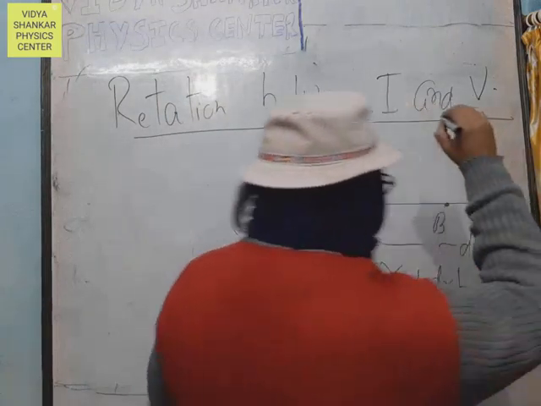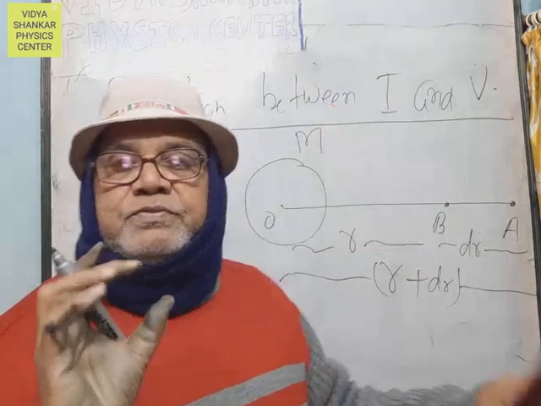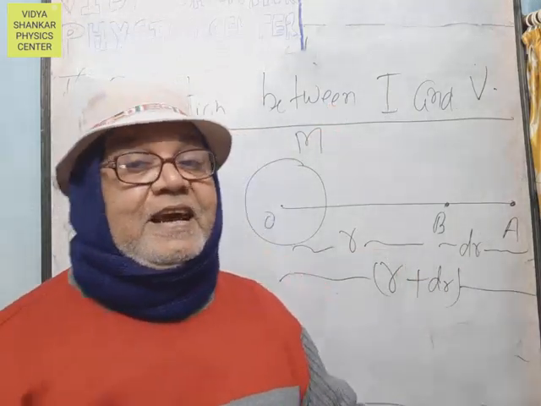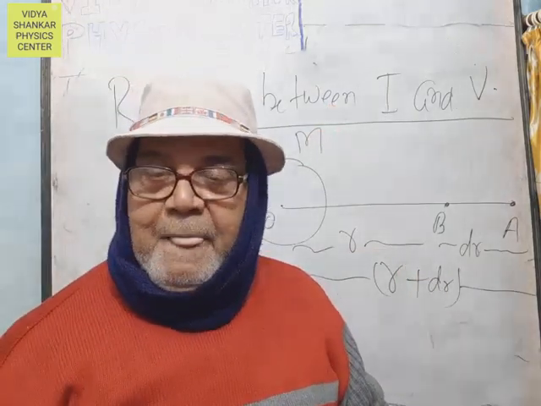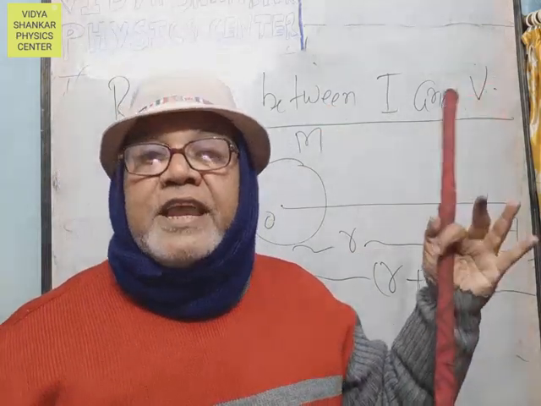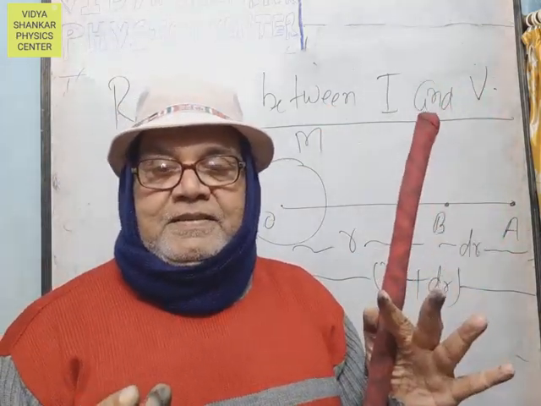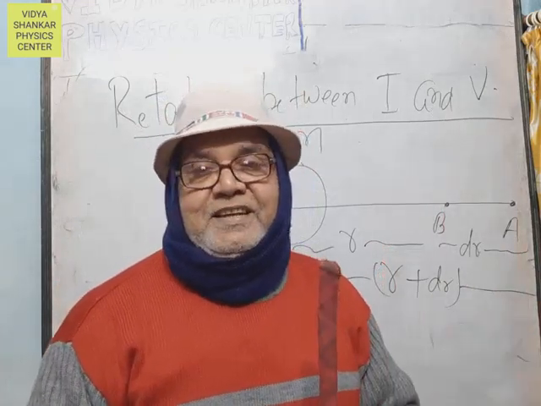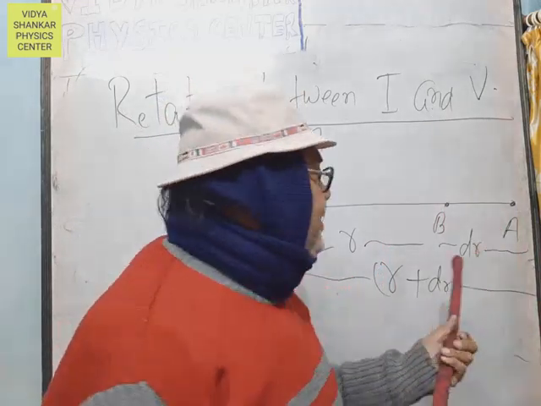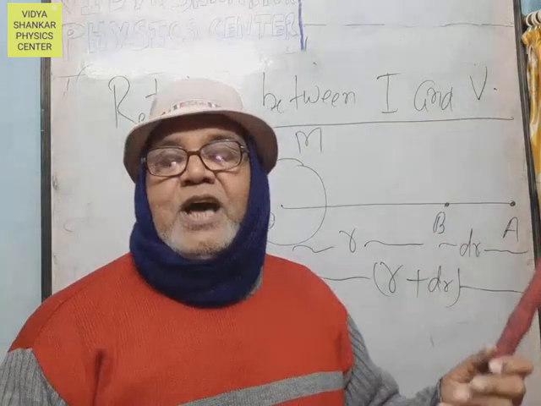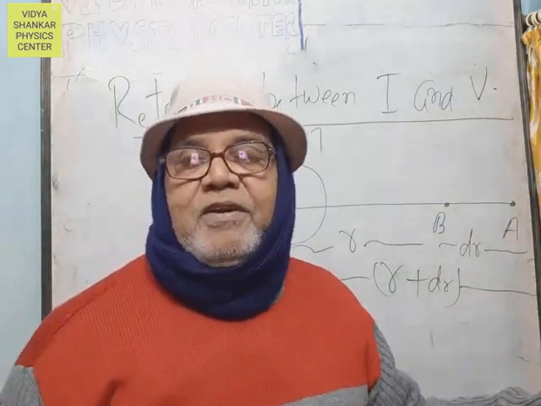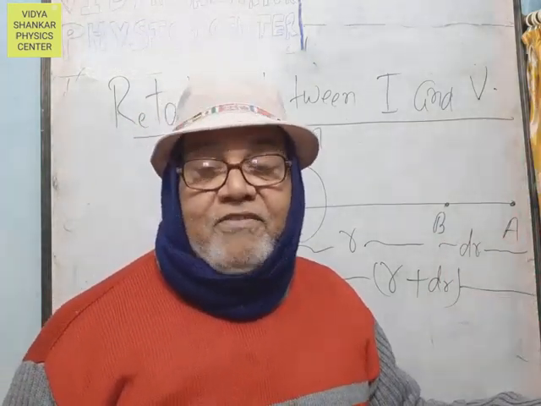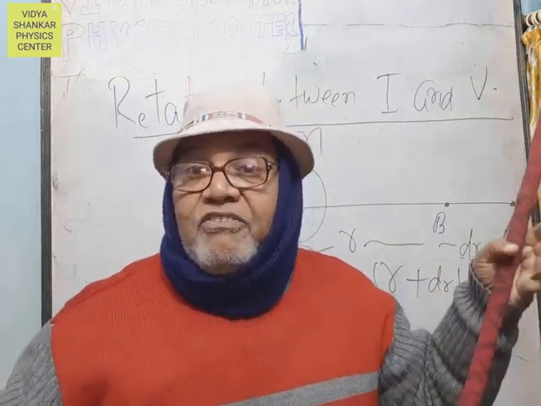Therefore, the difference between the two points A and B is dr, the smallest value of R. That means both points are very close to each other. In the figure, to explain, they appear far away from each other, but the fact is that both are very close.